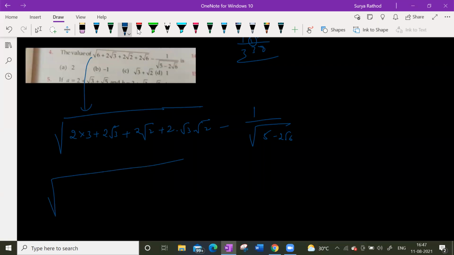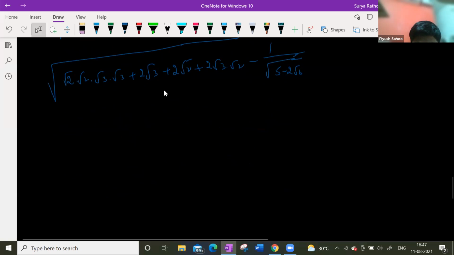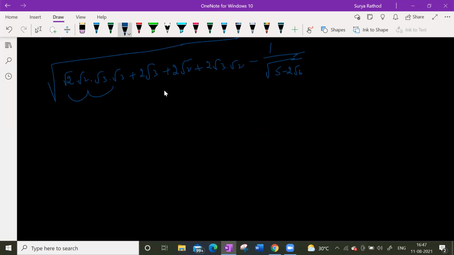So 100 in the form of exponents. We'll write like this. Can we do like this? Now everything. Now what can we take common? Okay. Yeah, I didn't mean it like that. See here, 2 into 3. Root 2 into root 2 is 2, right?